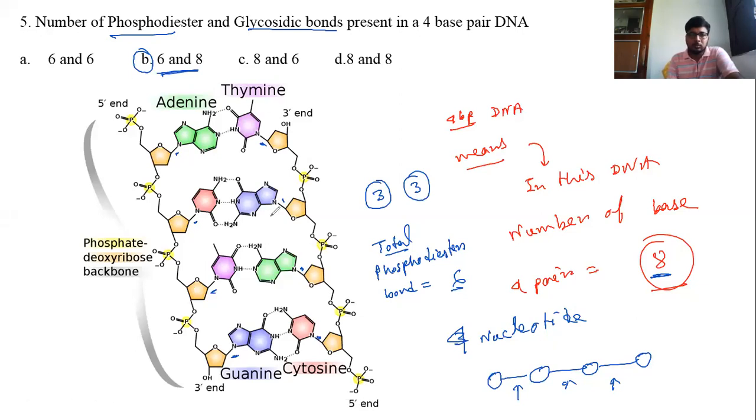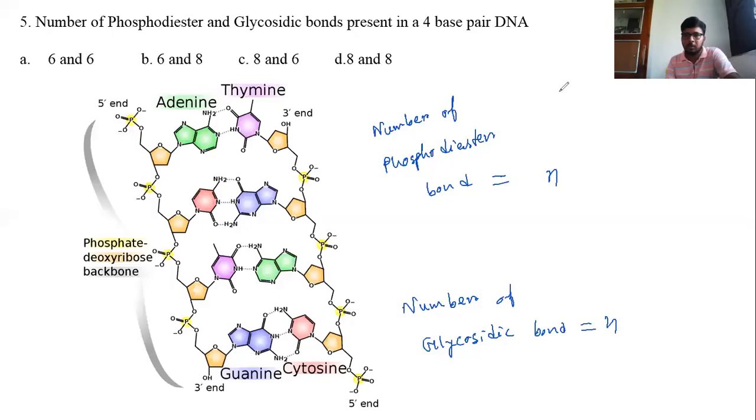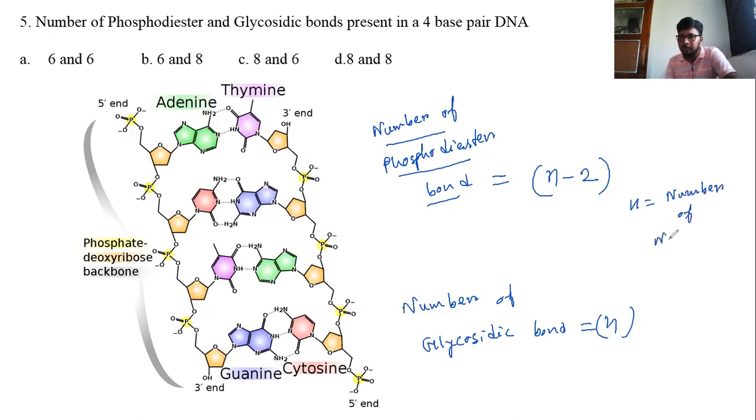Now let's make a formula to count these bonds. The number of phosphodiester bonds is equal to n minus 2 and the number of glycosidic bonds is n, where n is the number of nitrogen bases.